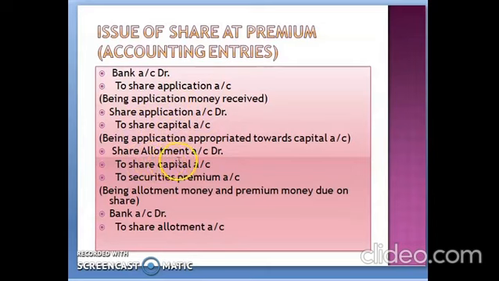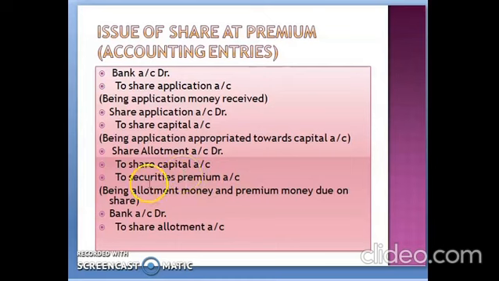After that you have share allotment. For allotment, I already told you the premium amount is always called with the allotment money. So the share allotment account debit to share capital and securities premium. Students, you already know that securities premium account is considered as a liability. It is recorded as a liability under reserves and surplus.